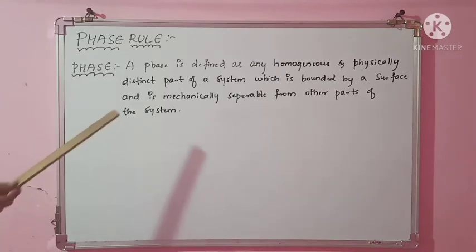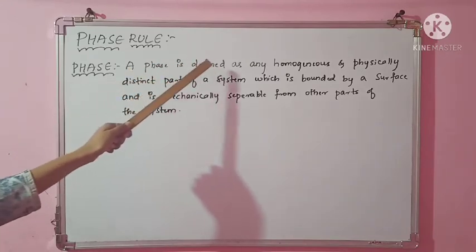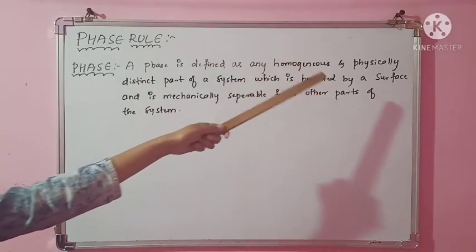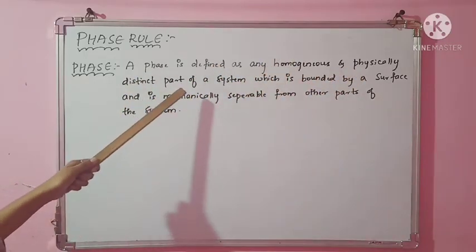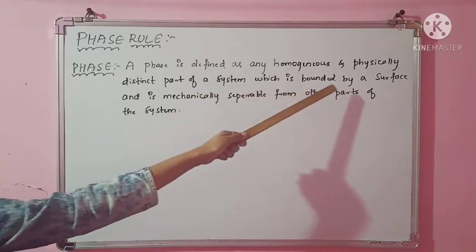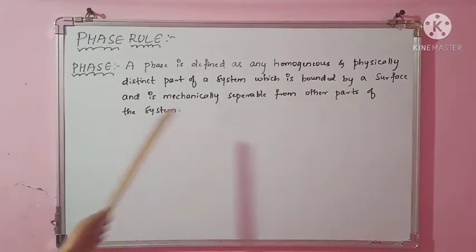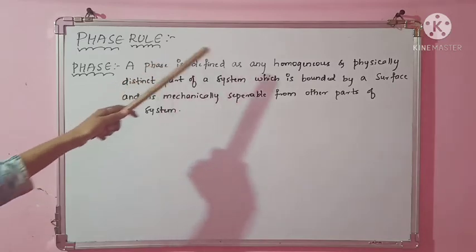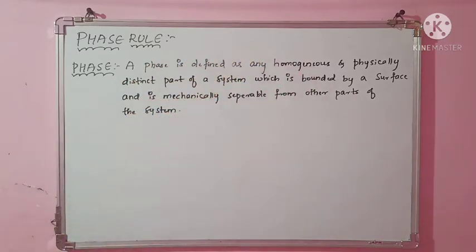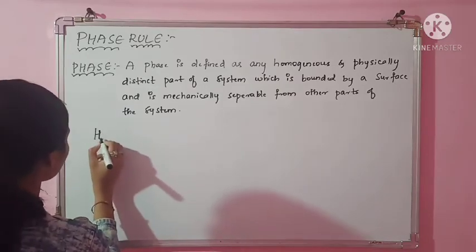I have written, a phase is defined as any homogeneous and physically distinct part of the system which is bounded by a surface and is mechanically separable from other parts of the system. Before going to this, let us understand the word homogeneous. A phase should be homogeneous. Homo means same, so homogeneous means we can consider it as a single phase.